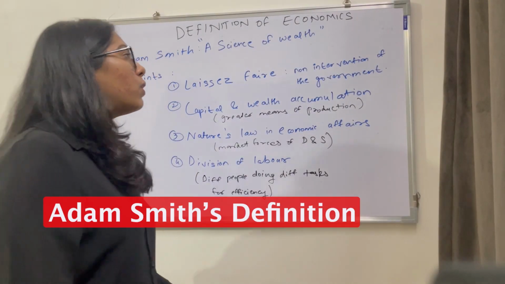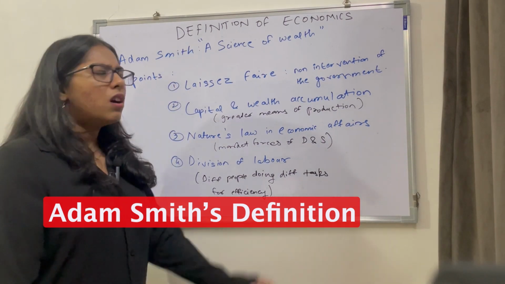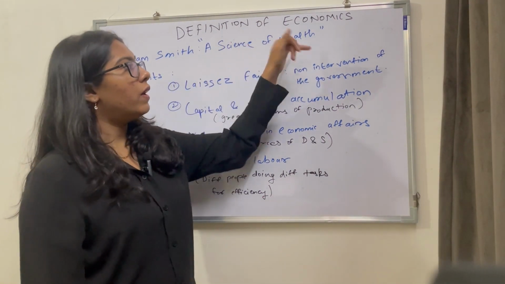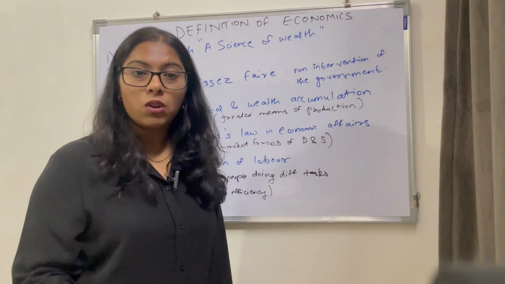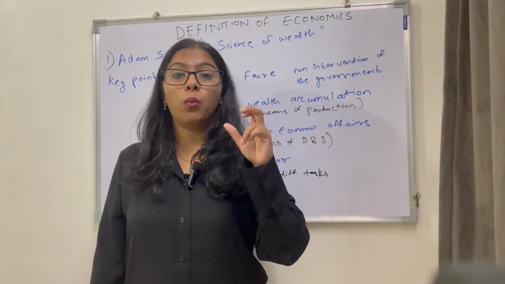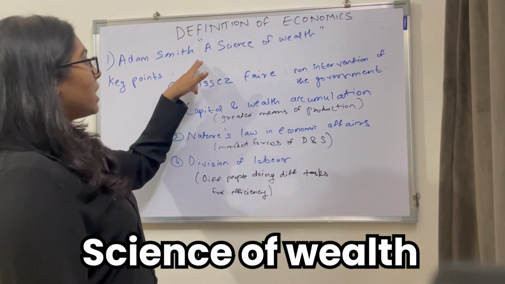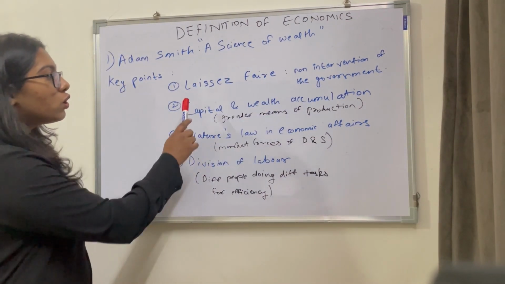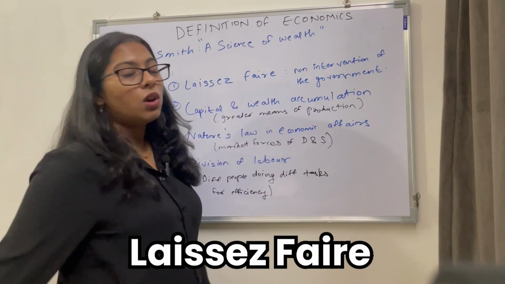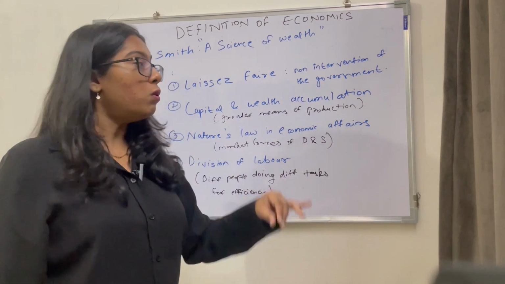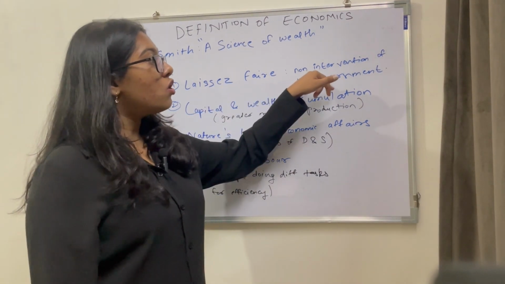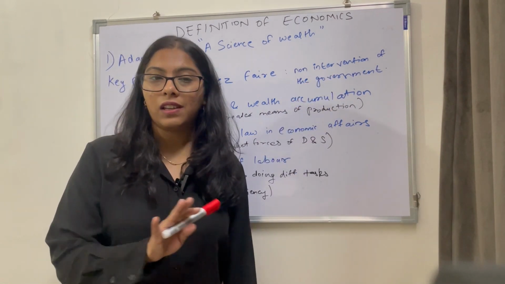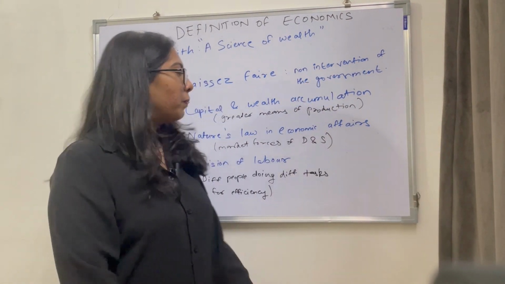Okay, let us talk about Adam Smith's definition. A very tiny one. He says a science of wealth. So as we recall, his definition was wealth oriented. A science of wealth. What are the key points of his definition? First one is laissez-faire. Now this is a very new word to you. What does it mean? It means non-intervention of the government. Government won't put its hand into the market, right?